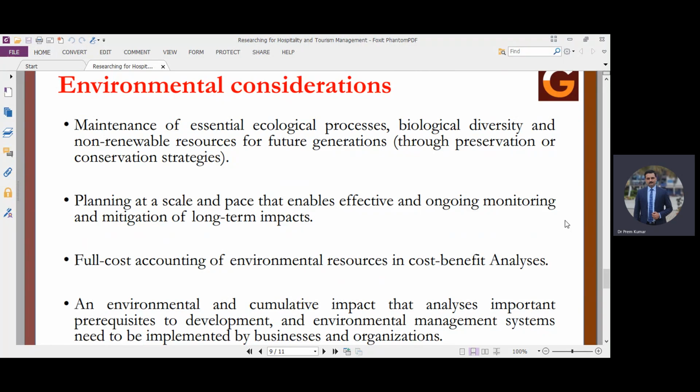Environmental and cumulative impact analysis is an important prerequisite to development, and environmental management systems need to be implemented by businesses and organizations. So we have a clearly developed EMS, environmental management system, in which there are different types of parameters which destination development managers look at, so that they can manage the environment in an orderly way.